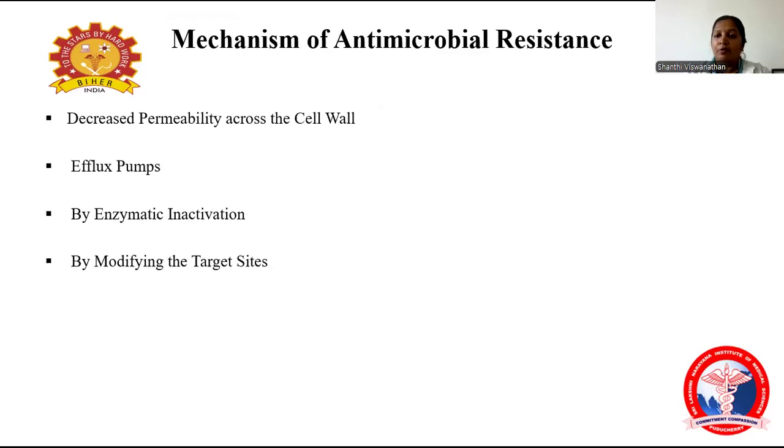So coming to mechanisms of antimicrobial resistance. Now we'll see what the mechanisms involved in antimicrobial resistance are. These are the four important mechanisms. First one is decreased permeability across the cell wall. Second one is an efflux pump. Third one is enzymatic inactivation. And fourth one is modifying the target site.